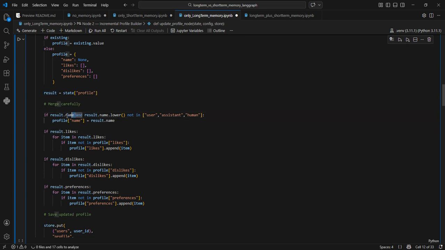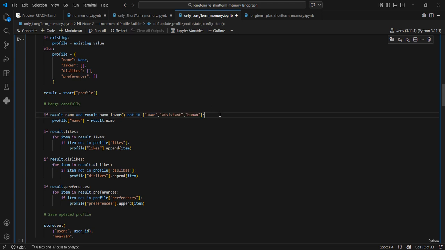For that we are checking if name exists, or if it is not none, and the lower of this value is not in this. Sometimes the LLM makes mistakes, or maybe because I'm using a free LLM, it is capturing it like this also. But if we use a superior LLM, like GPT-4 or GPT-5, then chances are that it might not capture this information at all as a name.